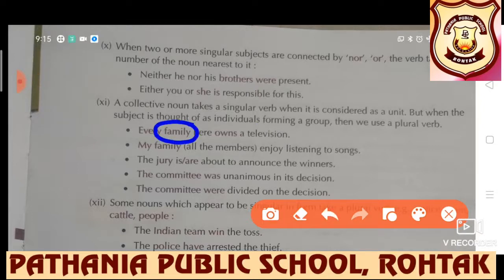Family, collective noun, singular verb form will be used. My family means all the members here I am talking about, so here a plural verb form will be used. The jury is or are about to announce the winners. In that case, both can be used.